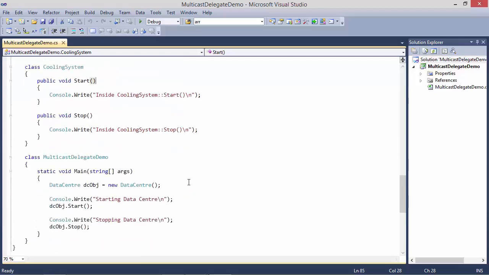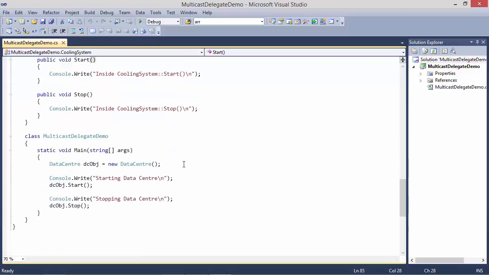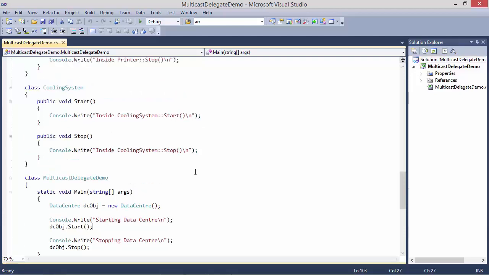Okay, let's see the main. Here we have created data center object and assigned it to variable dcobj, and then we are calling the method start of data center object.